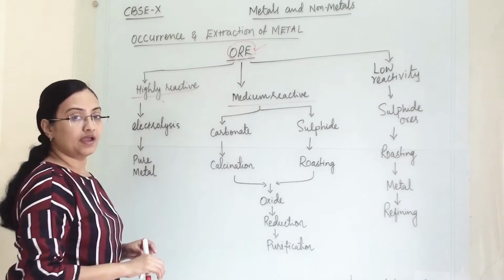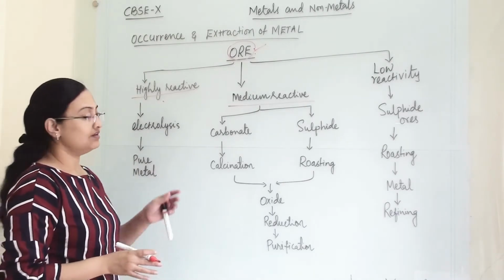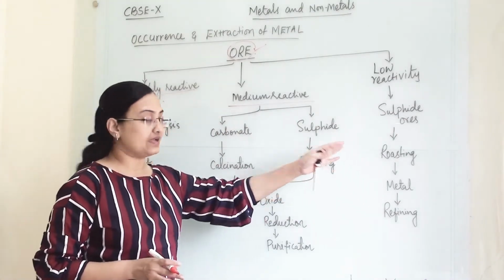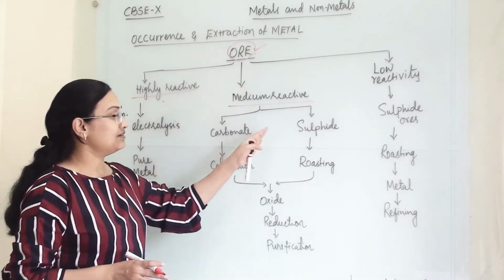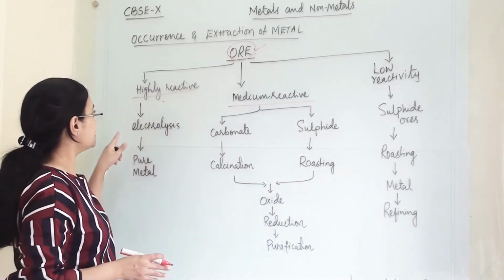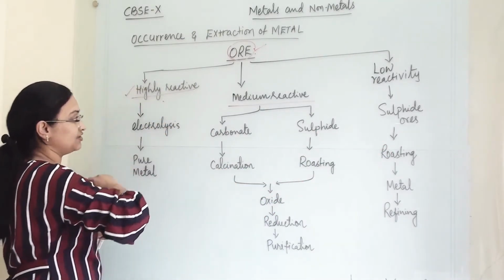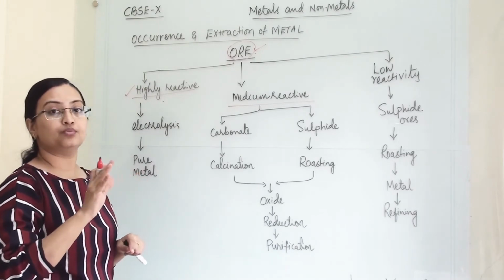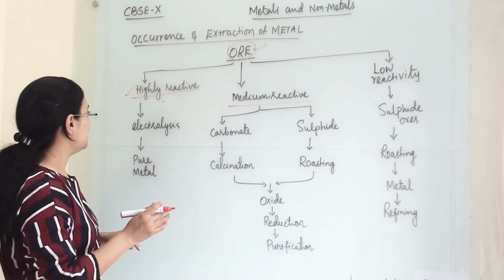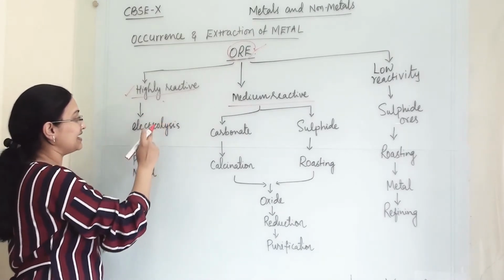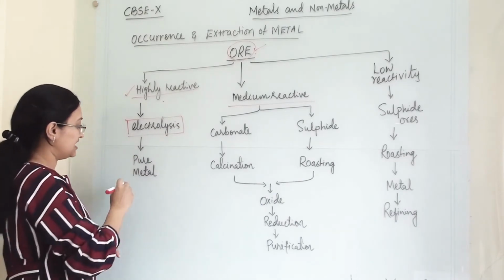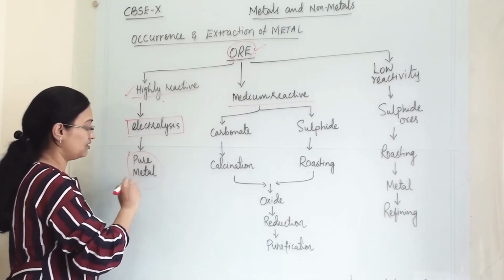So here, according to the reactivity of metal, these metals have been divided into three types: highly reactive metal, medium reactive metal and low reactive metal. So first we are talking about highly reactive metal. Earlier we have seen that potassium, sodium, calcium, all those are highly reactive metals. So when metals are highly reactive, which process do we follow? We follow electrolysis and we will get a pure metal.